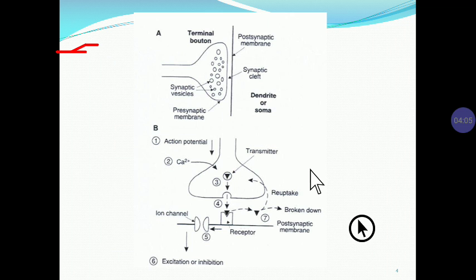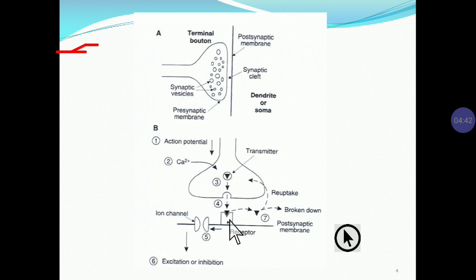Now next one, again it is a simplified diagram of neurohumoral transmission. Again, this is the synaptic vesicle, this is the postsynaptic membrane, this is the synaptic cleft. These are the various steps in the neurohumoral transmission. Again, I told you about the action potential, meaning impulse conduction. Then the storage of neurotransmitter and release of neurotransmitter. They act on the postsynaptic membrane.